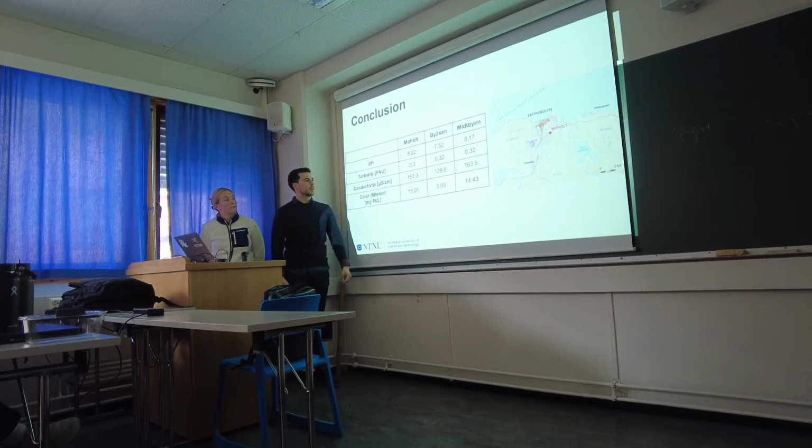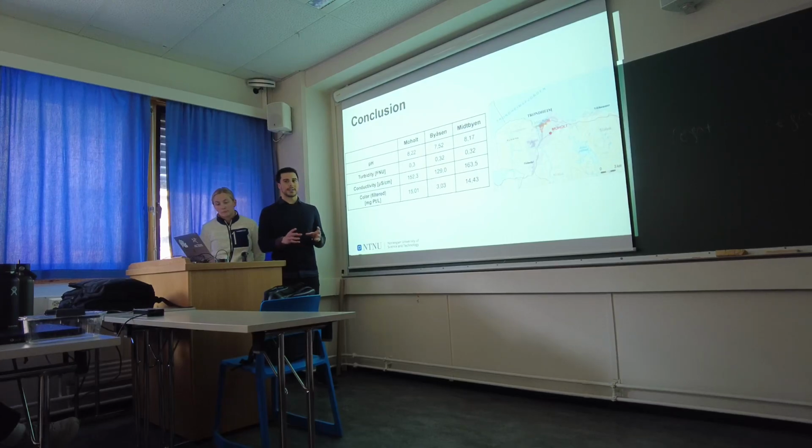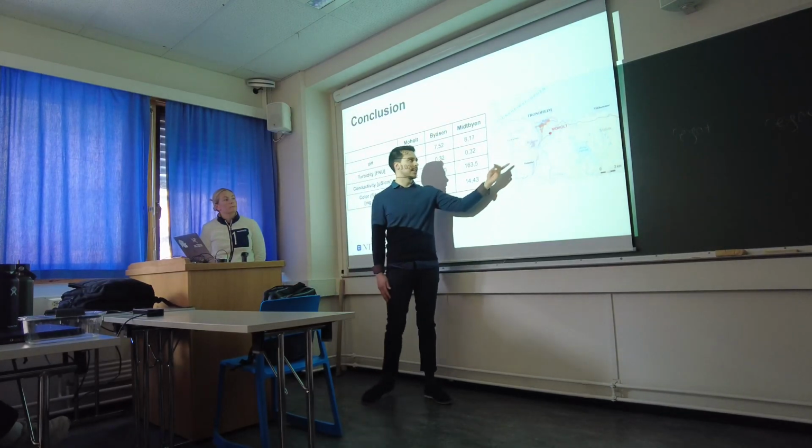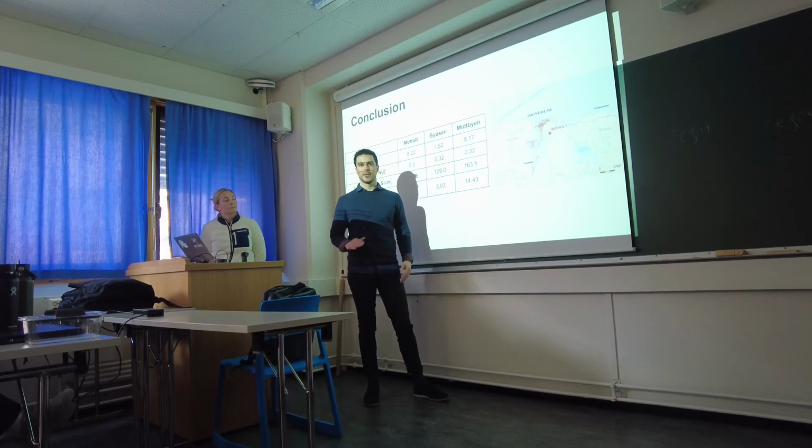Since the source of water is the same, you will probably wonder why the values are slightly different. Also because there are very big geographical and demographical differences. Byåsen is a residential area with very low density of people.